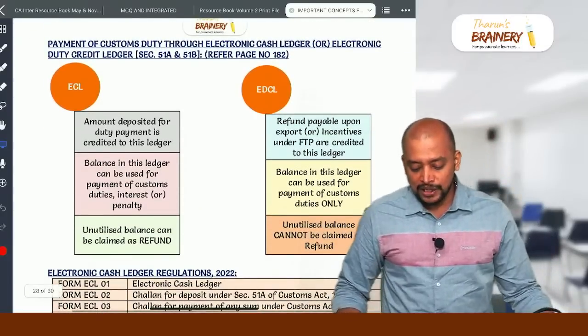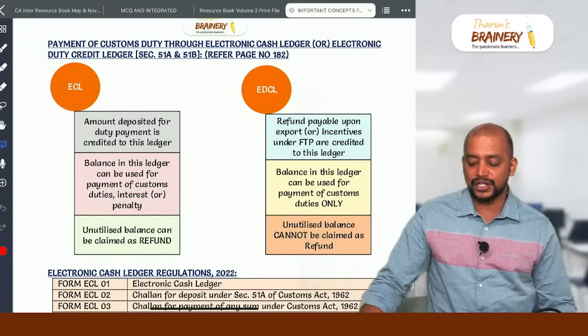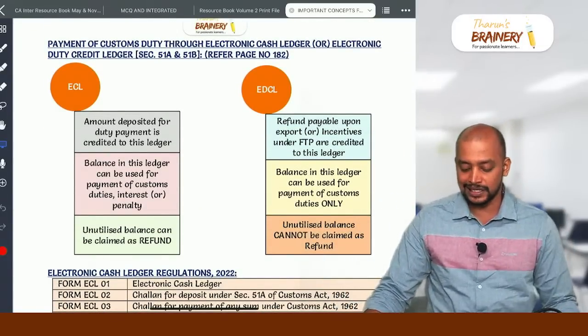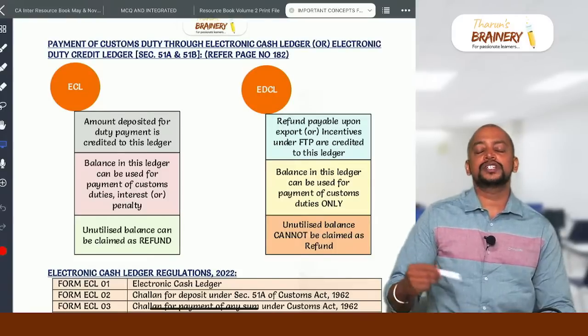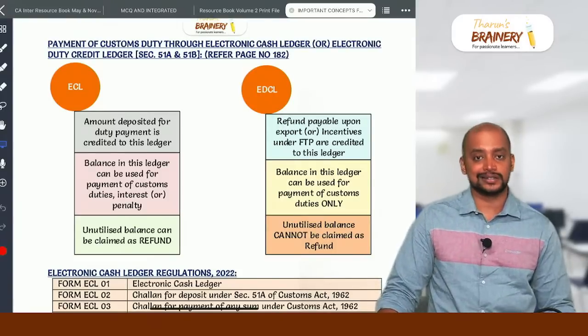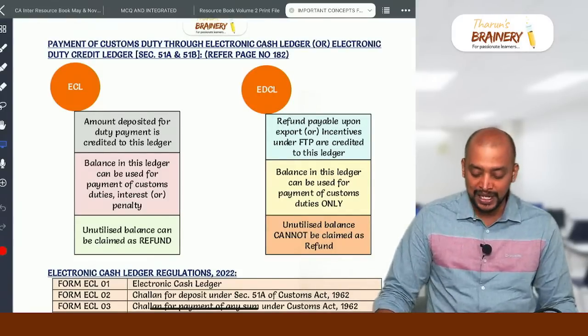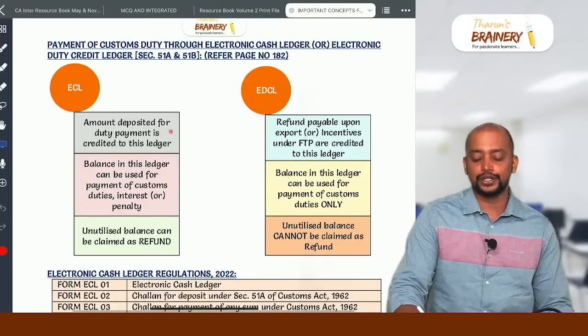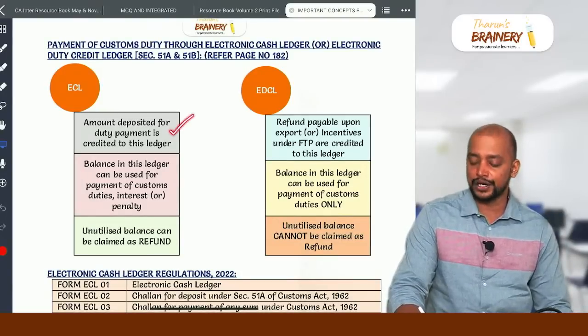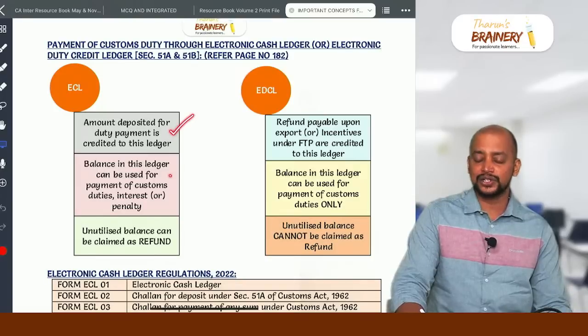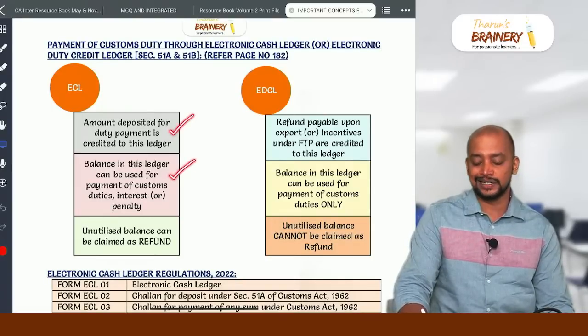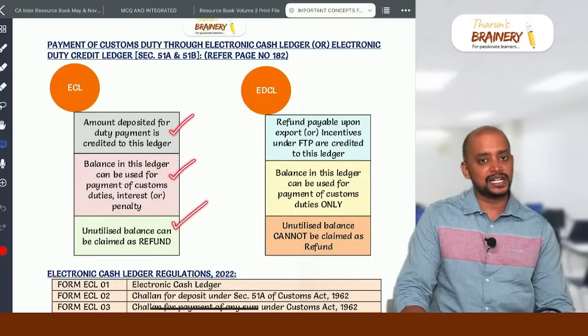Then payment of customs duty through the electronic cash ledger and electronic duty credit ledger. So here we have the concept of cash ledger and duty credit ledger in customs also, sections 51A and 51B. Any amount deposited into the electronic cash ledger will be credited to this ledger, and the balance in this ledger can be used for payment of customs duty, interest or penalty. Unutilized balance we can get as a refund.